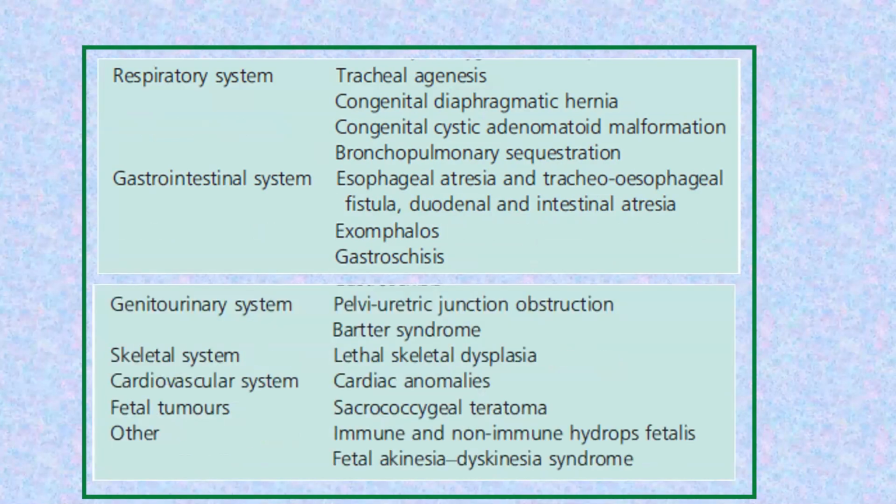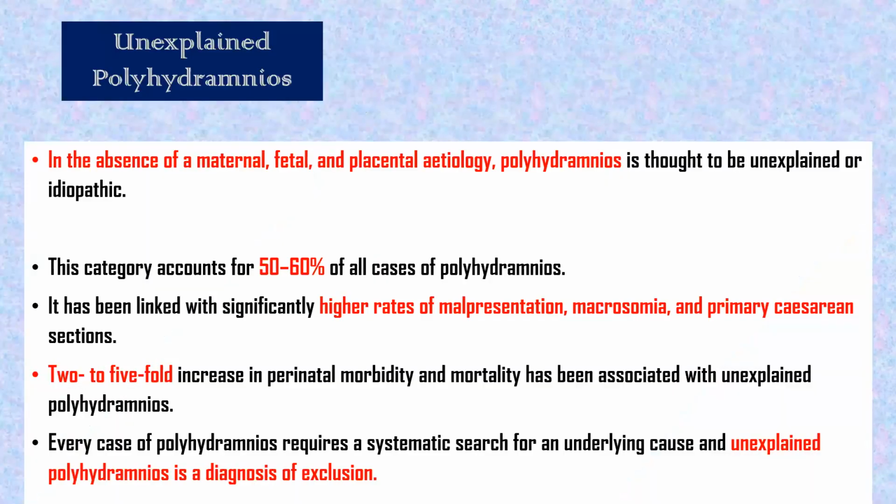Pelvic-ureteric junction obstruction. Obstruction means it is not getting out. Bartter syndrome. Then skeletal system: there will be lethal skeletal dysplasia, cardiac anomalies, sacrococcygeal teratoma, immune and non-immune hydrops fetalis, fetal akinesia dyskinesia syndrome. All these are just general; brain anomalies also have to be considered. Now unexplained. Let us see about unexplained.